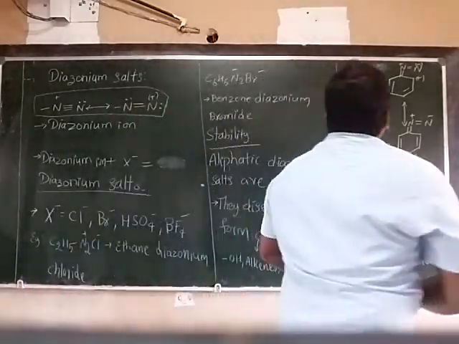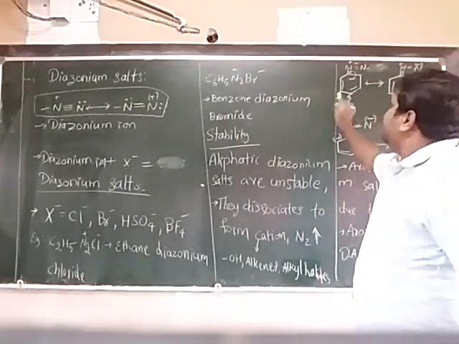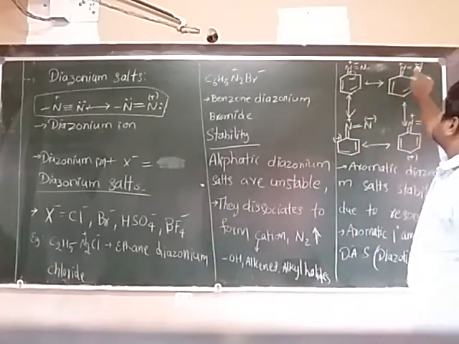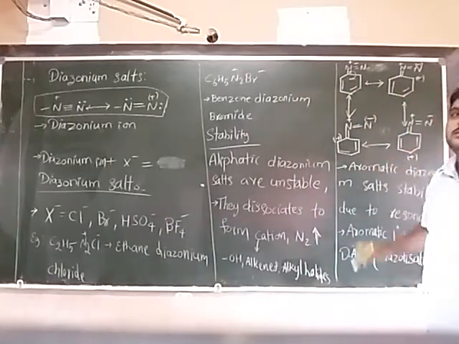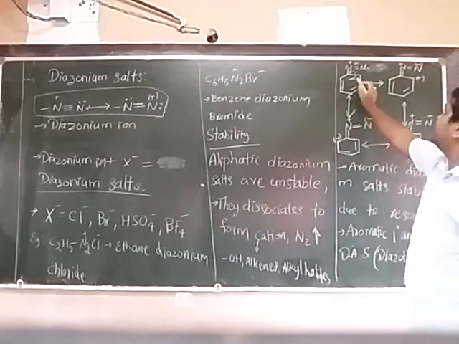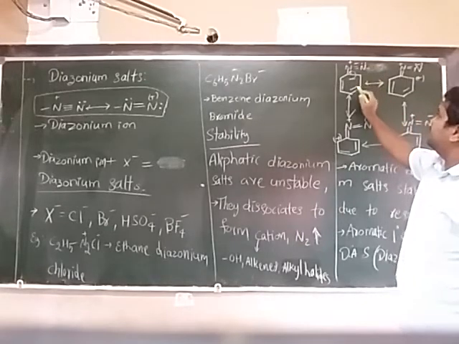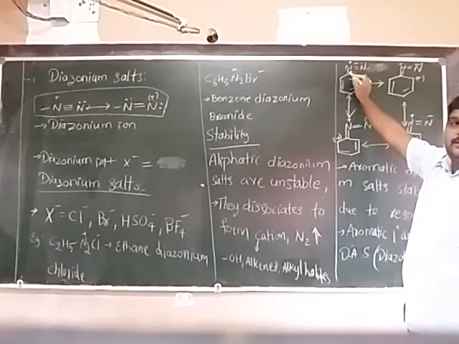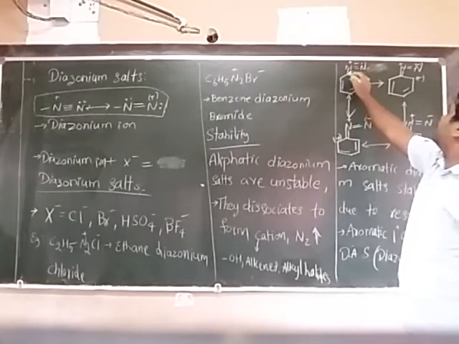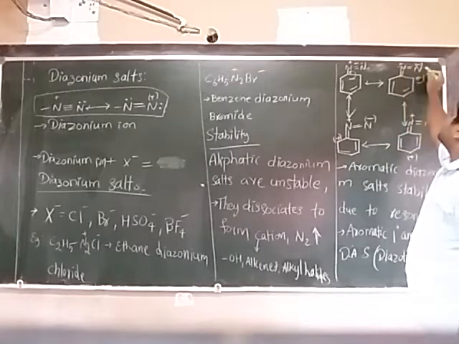Then come to the aromatic diazonium ion. If you observe it, you can see resonance stabilized structures. Here N plus triple bond N, and the pi bonds move and are involved in delocalization. Then we get a positive charge here and a negative charge here.